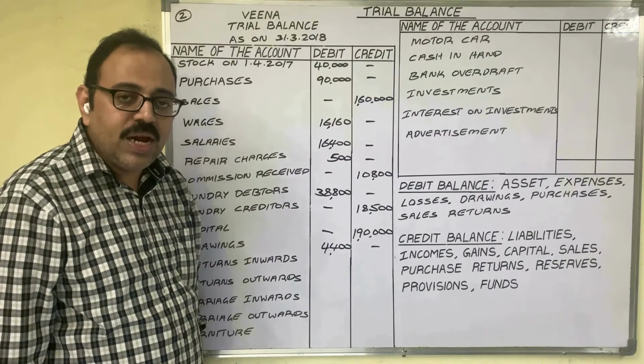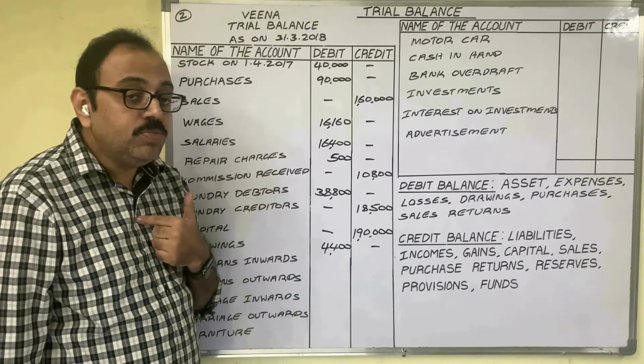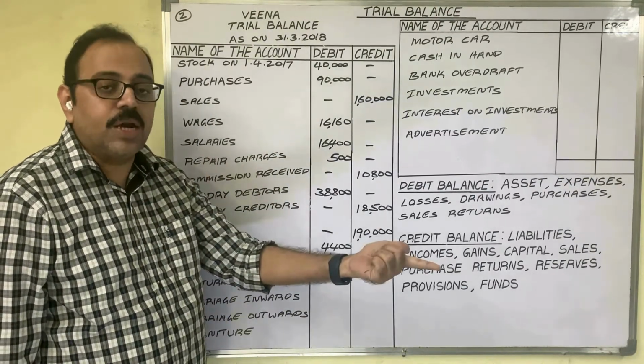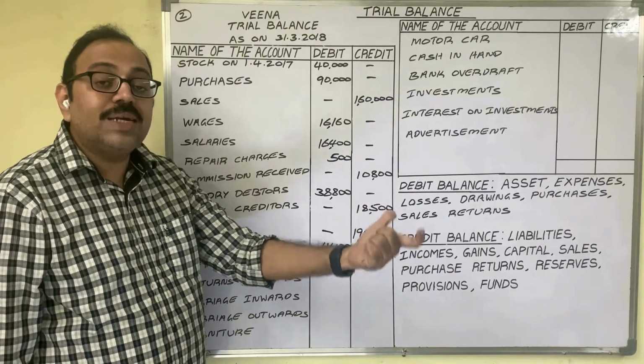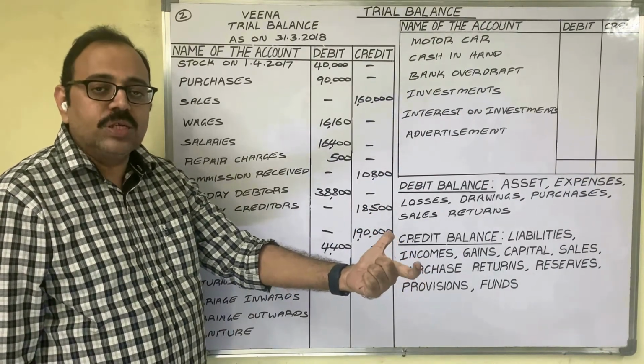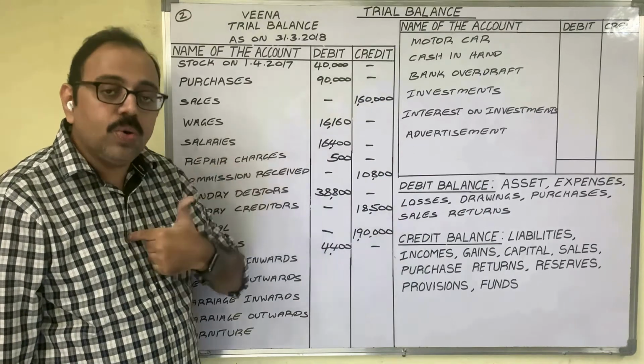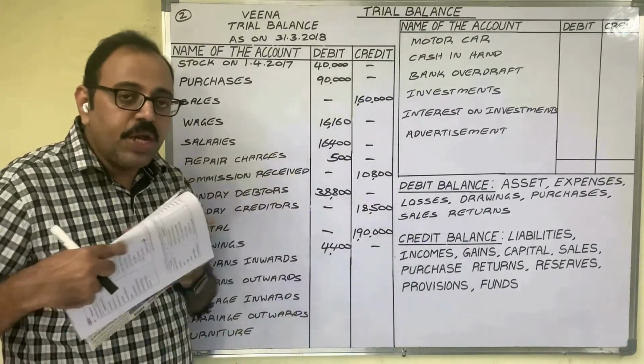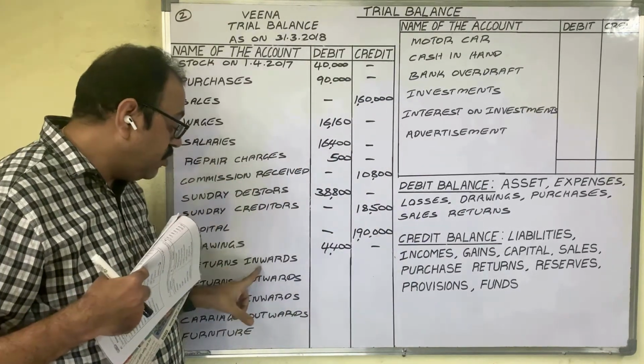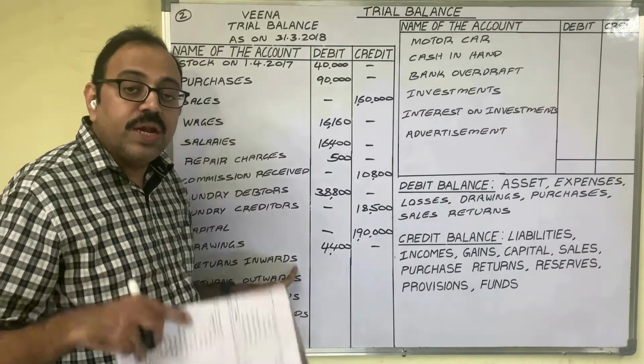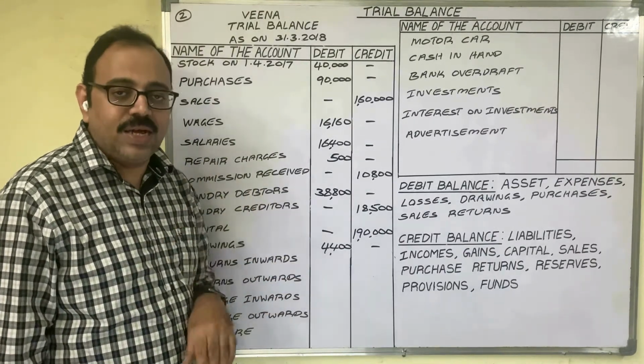So we should understand that once the firm sold goods to a customer, the customer is not satisfied with the quality of the goods. The customer is returning goods to us. So goods are coming into the firm. That is why the word inward is used. So returns inwards means sales returns.